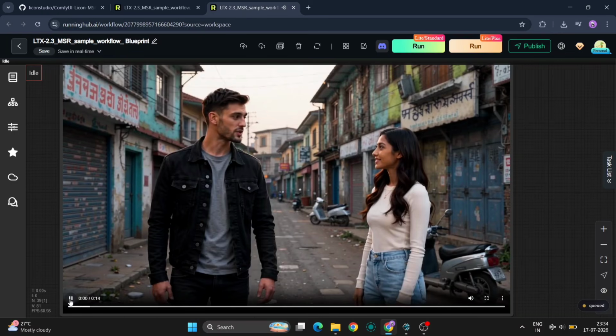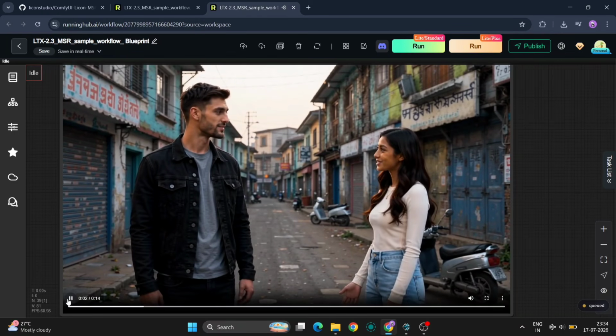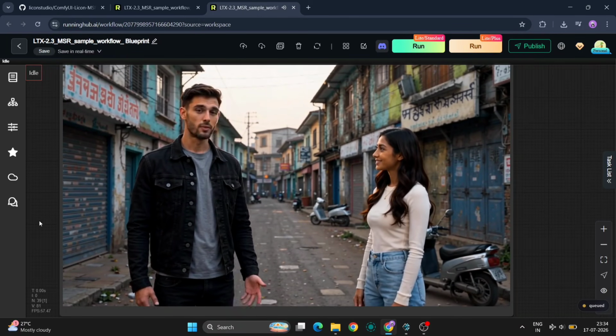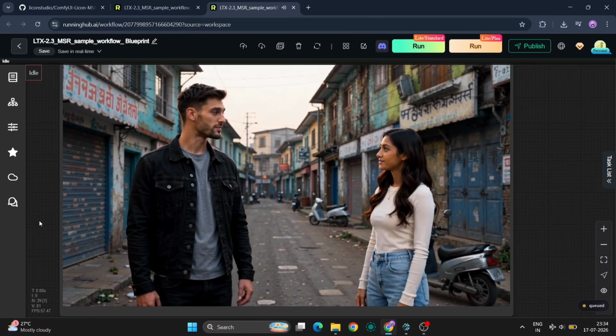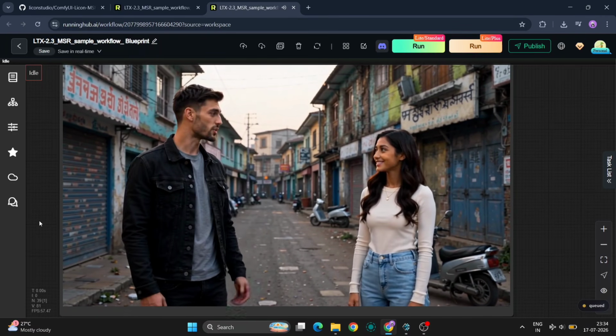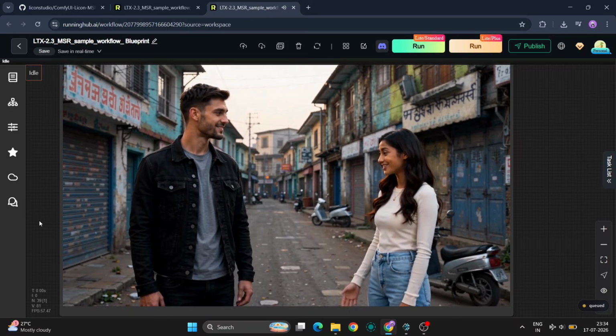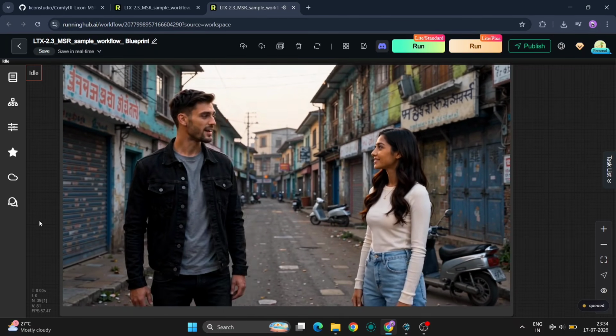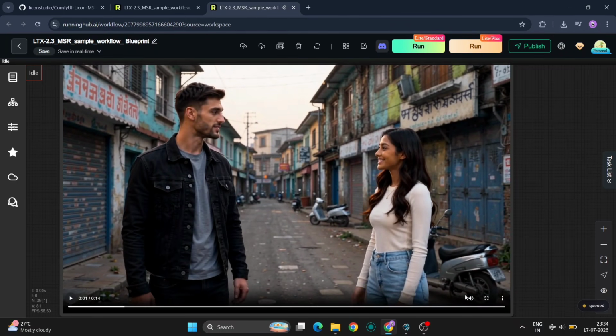Overall, I'm genuinely impressed with what LTX 2.3 Multiple Subject Reference version 2 is capable of. If you've been looking for a way to create AI videos with multiple consistent characters locally inside ComfyUI, this is easily one of the best options available right now.